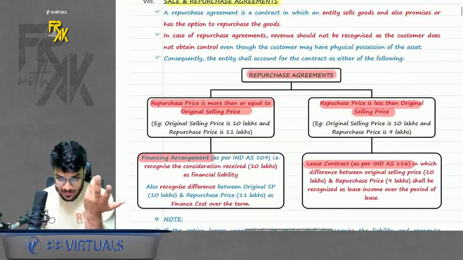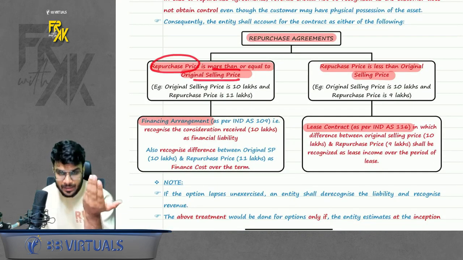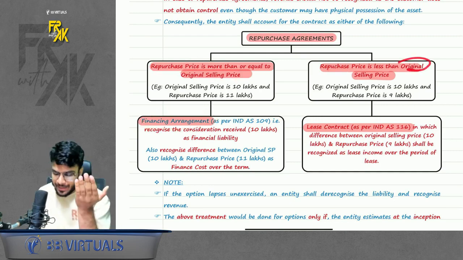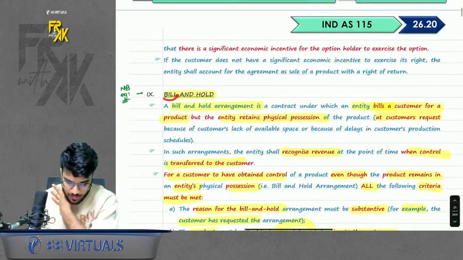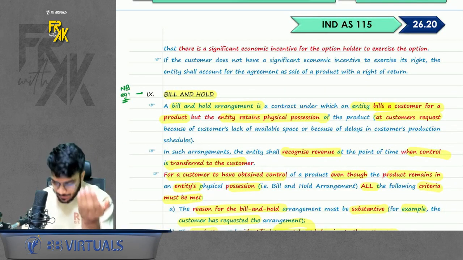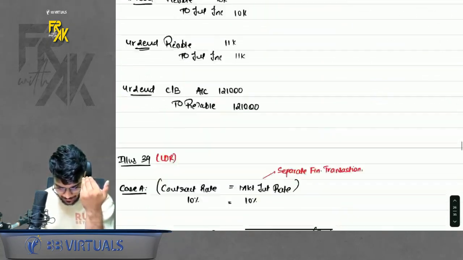So this was sale and repurchase. See, it is given also. If the repurchase price is more than the original selling price, financing arrangement. If the repurchase price is less than the original selling price, lease contract. Simple. Okay. Done. Next point is bill and hold. Now what is the meaning of bill and hold? Sometimes what happens is a company sells any product to a customer.